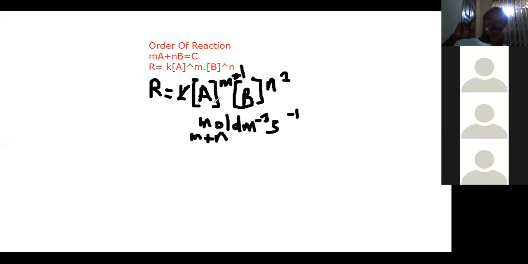So how can we find the order of reaction? We can find it by experiment and not deduce it from the stoichiometric equation. The orders M and N do not correspond to X and Y in the above equation. So we can say that the rate R is equal to K, A to the power M, B to the power N.